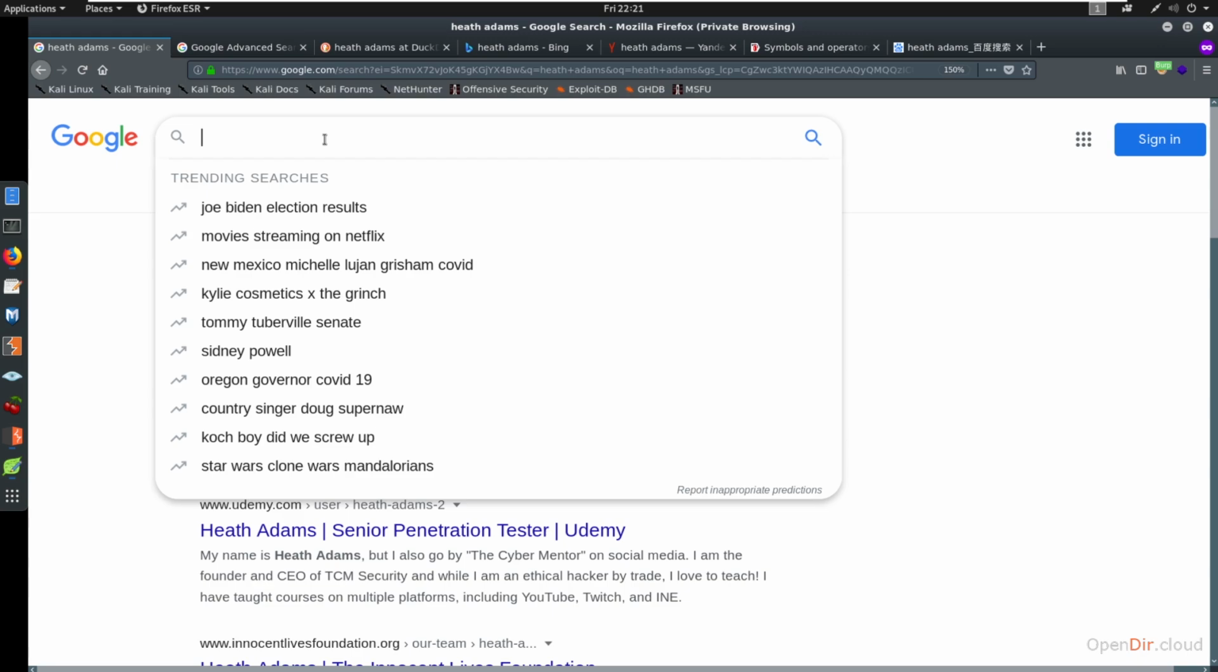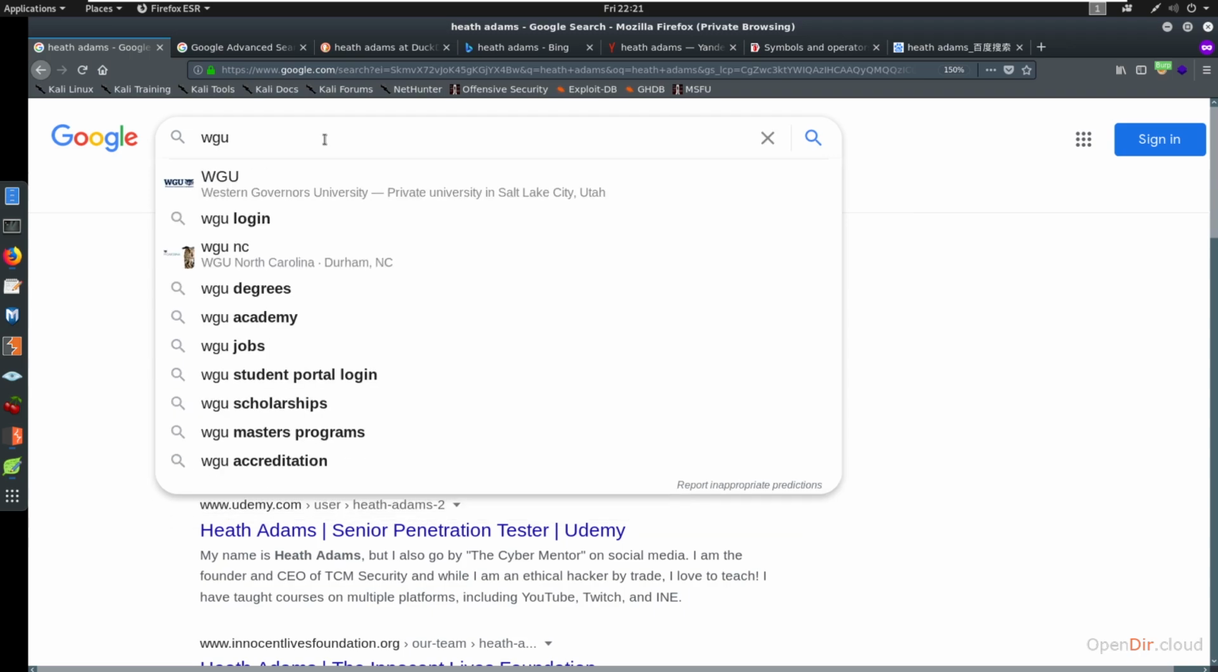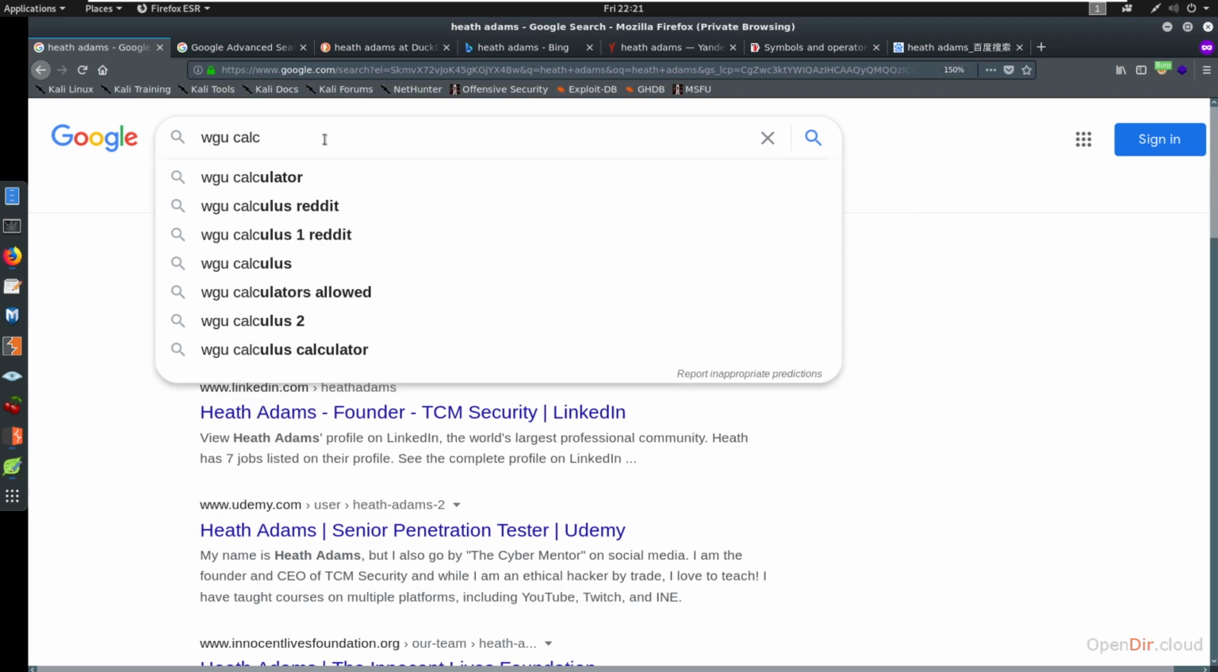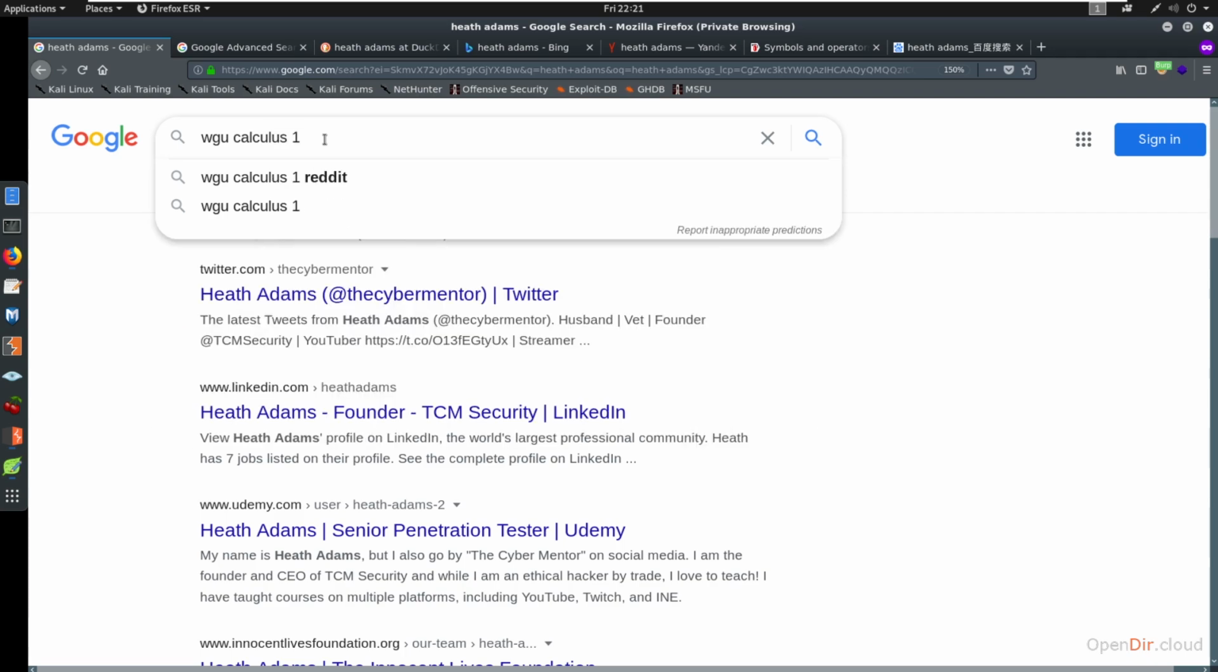Now with WGU, there's a bunch of courses in this curriculum, and I want to know more about those courses. I want to research them and find out information. What I might do is say something like WGU Calc 1. Like, I have to take Calculus 1, right? So Calculus 1, and search that.